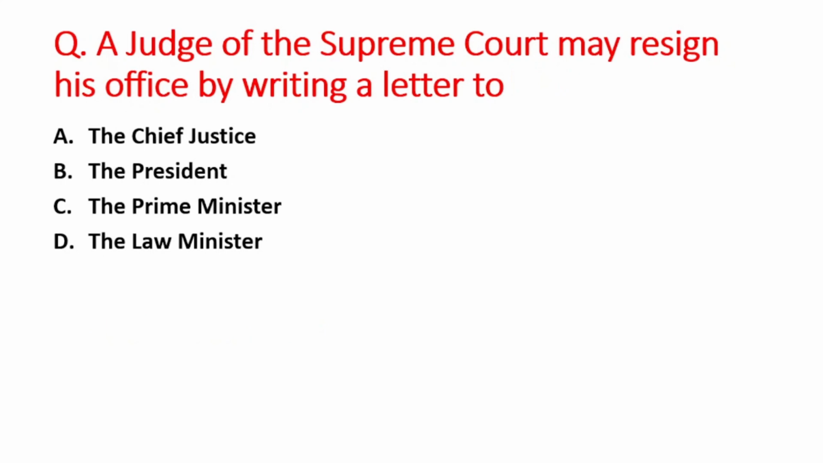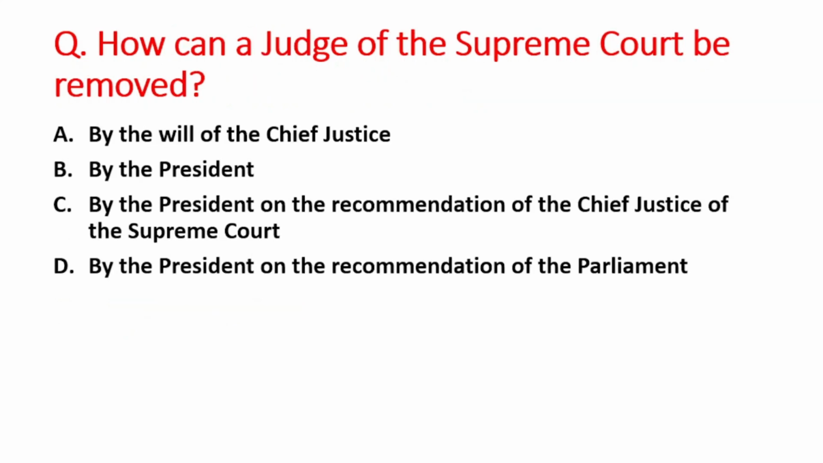Next question is a judge of the Supreme Court may resign his office by writing a letter to. A option is the CJI, B is the President, C option is the Prime Minister, D option is the Law Minister. The right answer is option B, that is the President. एंड जो अपॉइंटमेंट होती है जजेस की वो भी प्रेसिडेंट के द्वारा ही की जाती है. अगर जजेस को रिजाइन करना हो तो वो अपना जो रेजिग्नेशन लेटर होता है उसको भी हैंड ओवर करते हैं टू द प्रेसिडेंट. ओके.